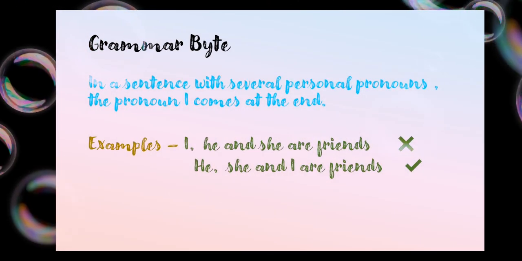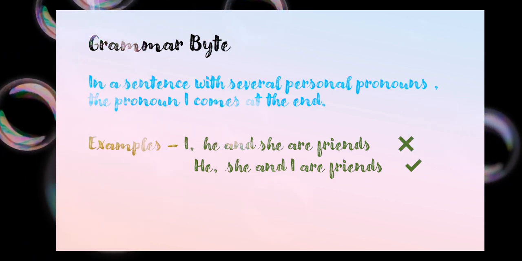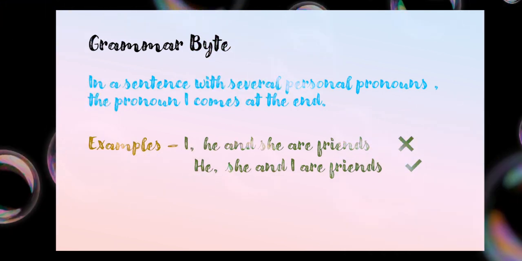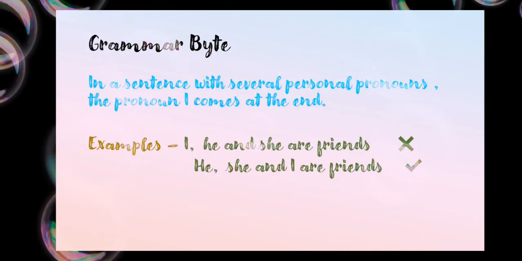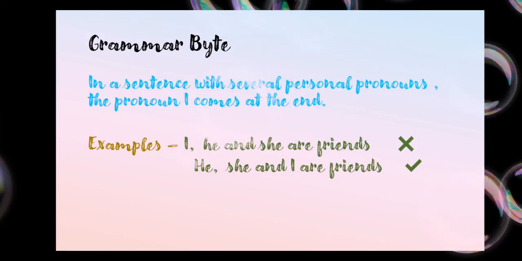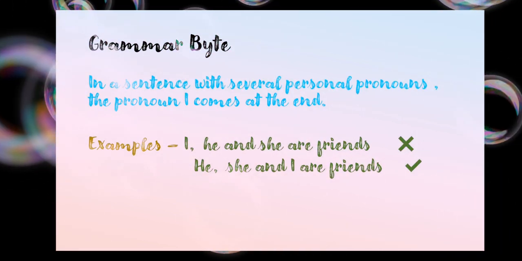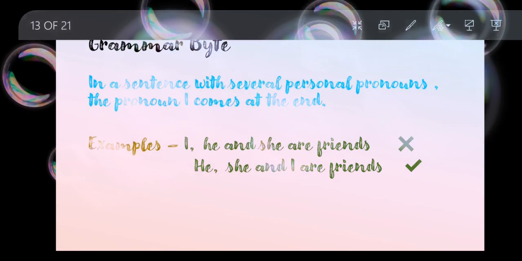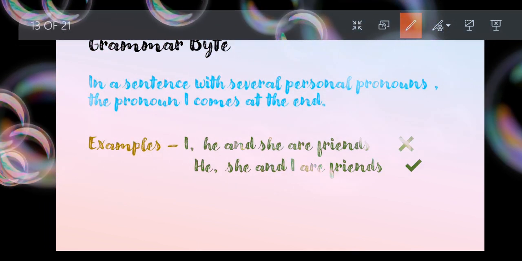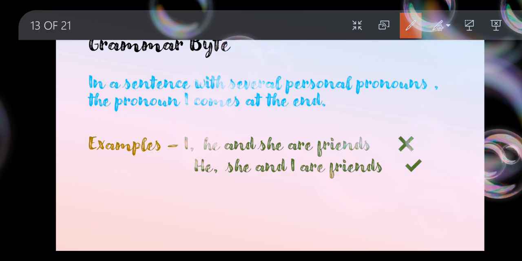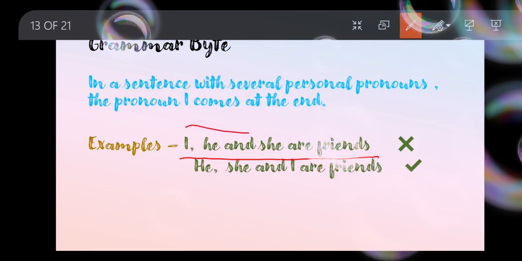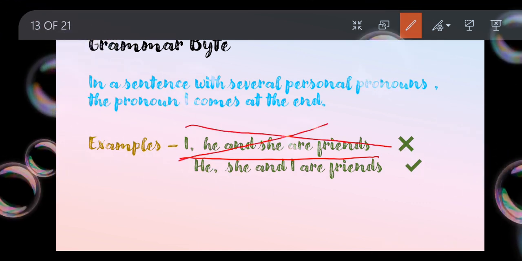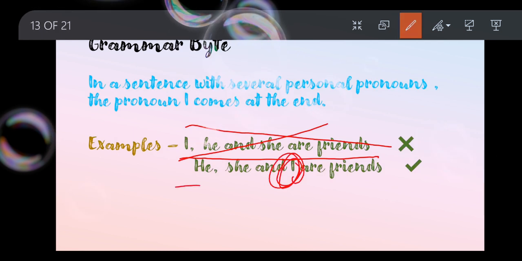Now grammar bite. This is very important. Children usually make mistakes when they try to do this. When there are several personal pronouns, like he, she, they, I, us, we, whatever it is, more than one or one, children put I in the front. No, whenever you are speaking, the pronoun I would be coming at the end of all the personal pronouns which you have mentioned. As you can see in the example, I, he, she are friends. This statement is totally wrong. We are never going to use I at the first. We'll be using I at the end of all the other pronouns.